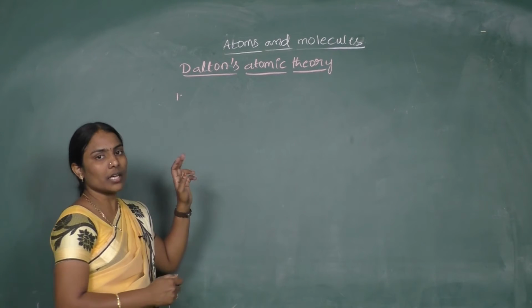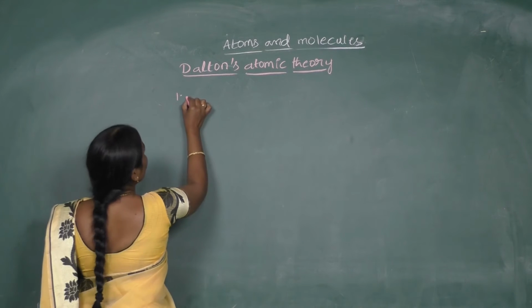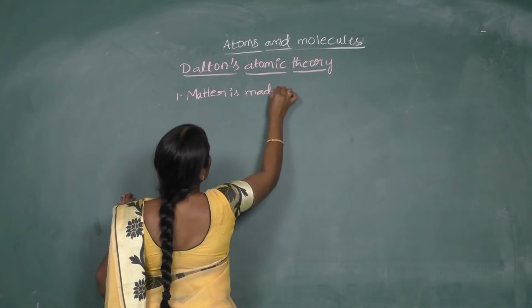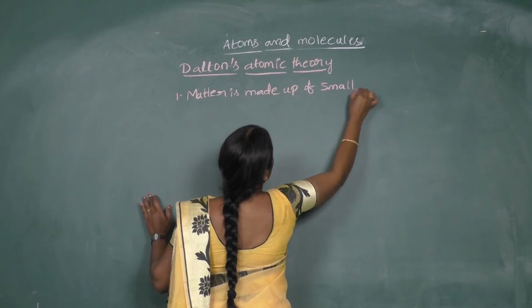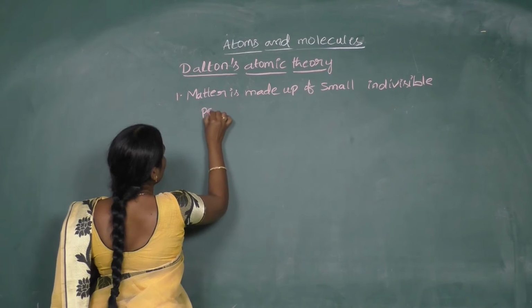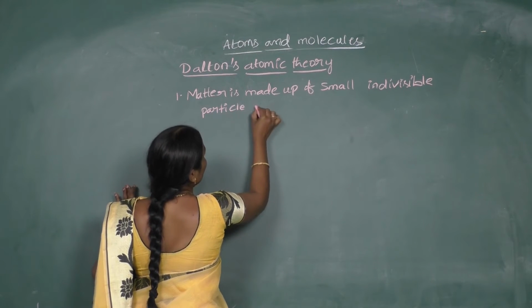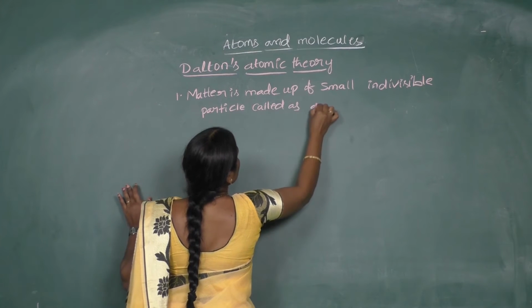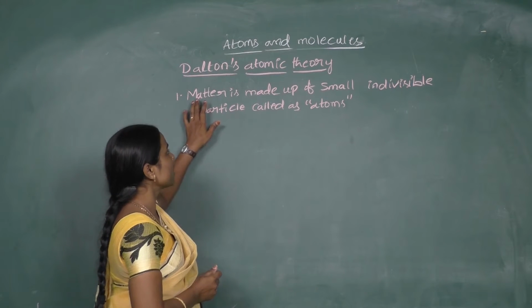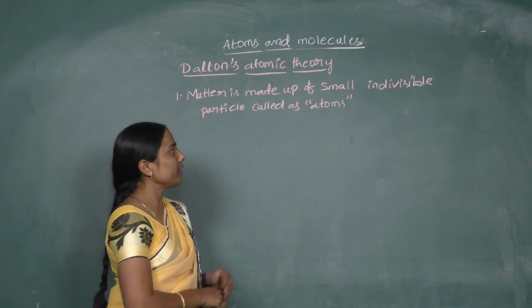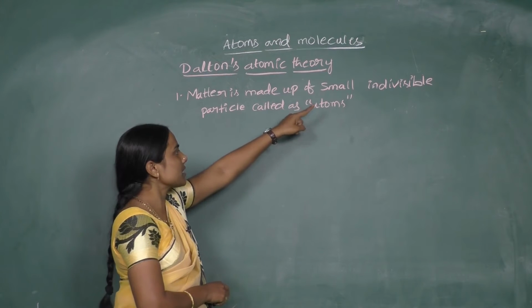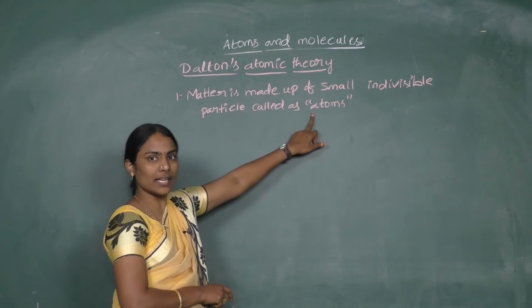The first postulate of Dalton's theory says that matter is made up of small indivisible particles, and we are calling these particles atoms. So the first postulate says matter is made up of small indivisible particles, meaning you cannot further divide the atom, right? The smallest indivisible particle, and that particle we are calling an atom.